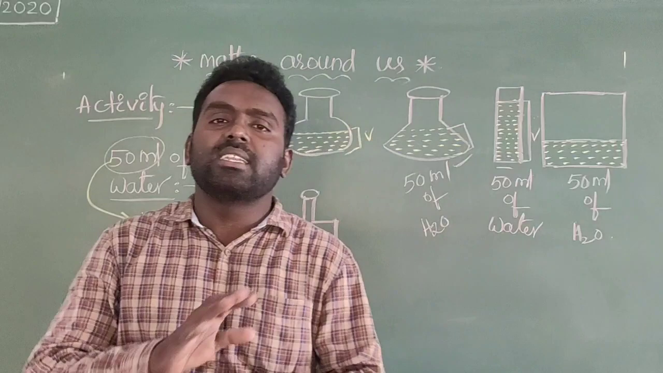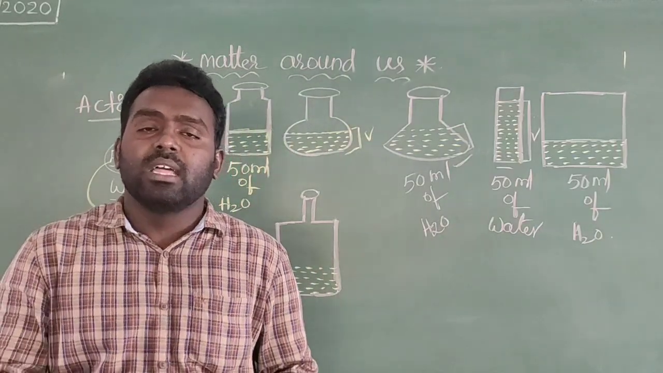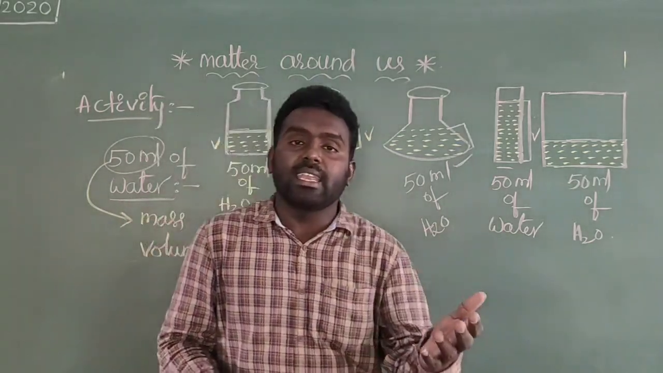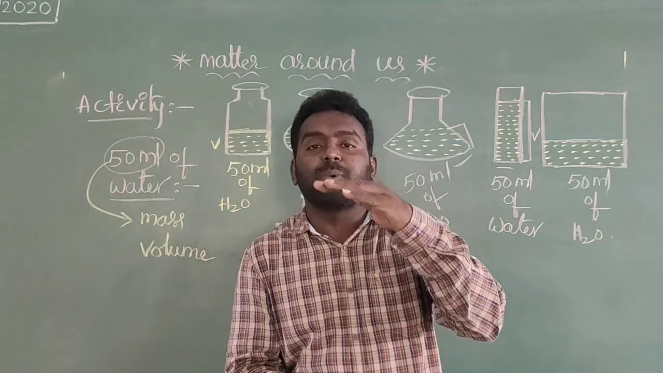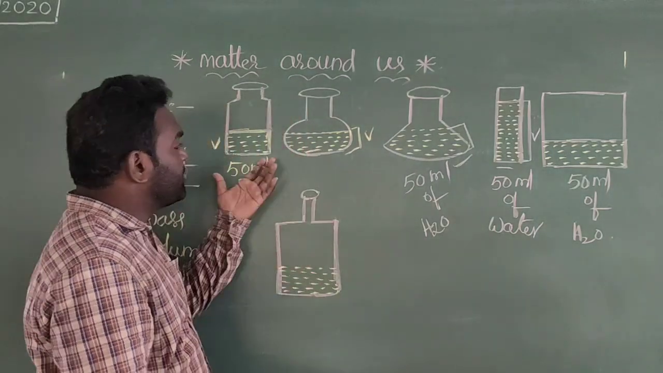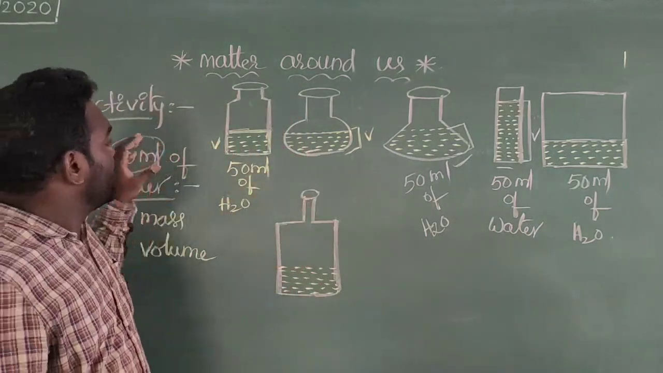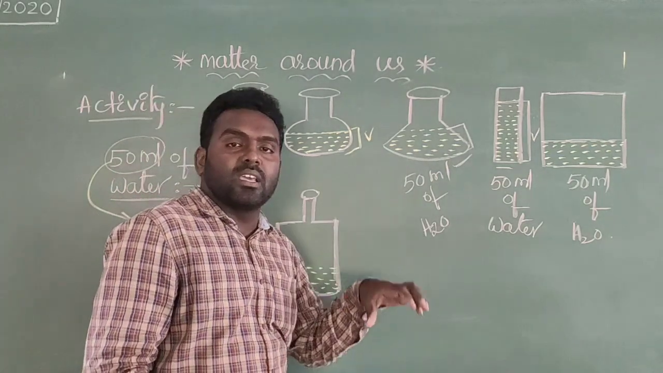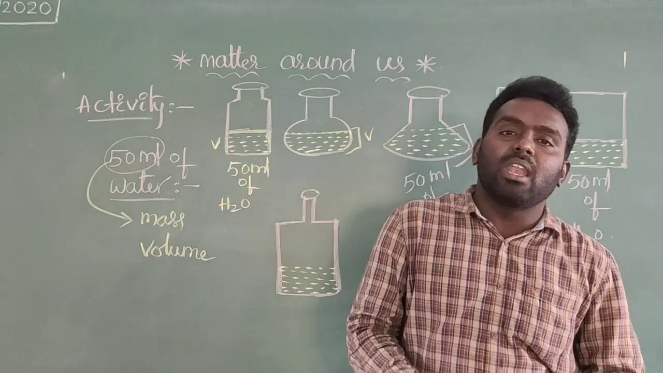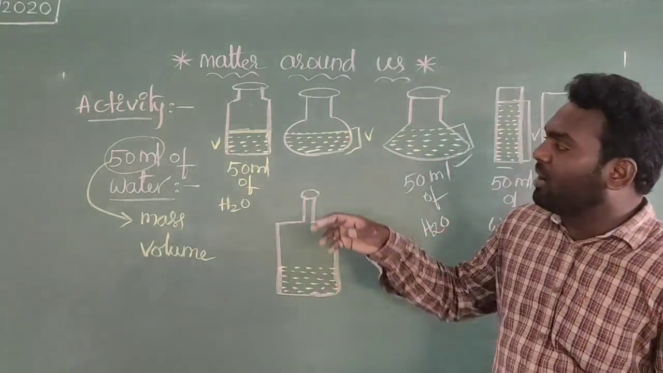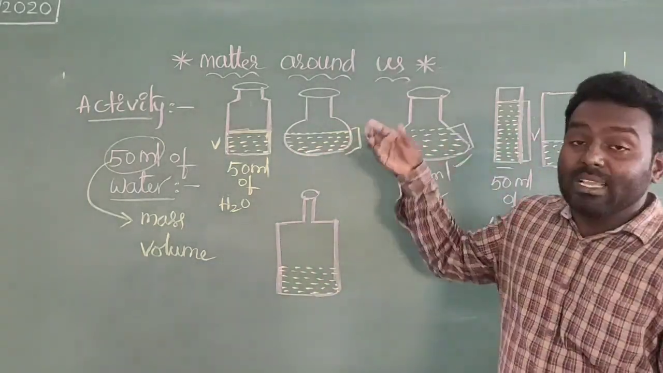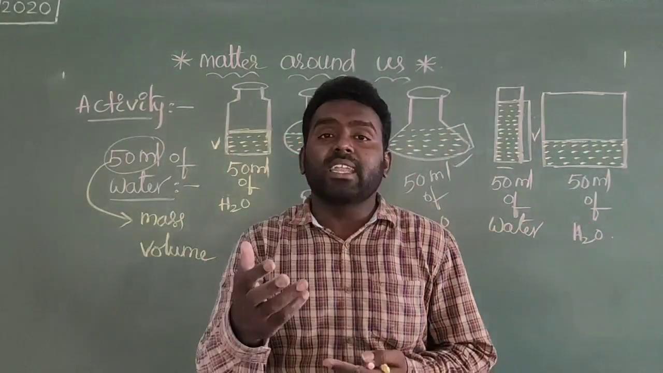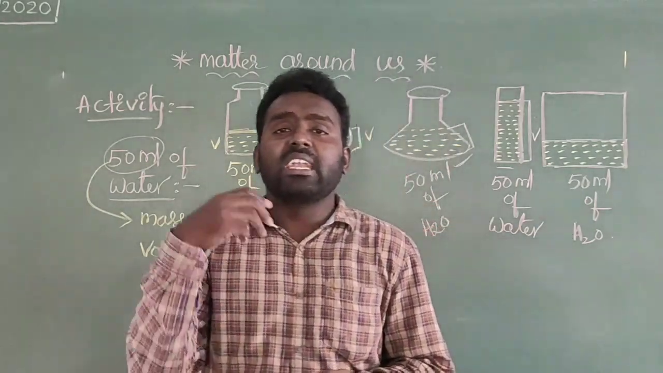That's why liquids do not contain any fixed shape. Whichever type of container we are taking, that is the shape of that particular liquid. By the observation of all these containers, in this activity we take 50 ml of water. By pouring that 50 ml of water into the different containers, the different containers contain a different shape.